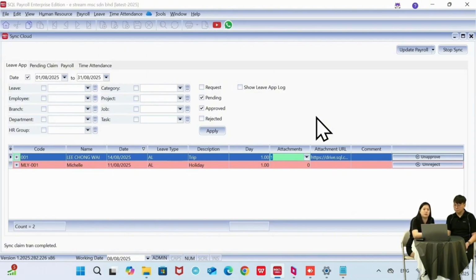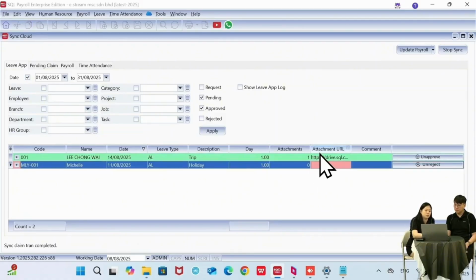If you look over here, right, we have two colors. One is green, one is red. So green means it's an approved leave, and the red one is a rejected leave. So if I click on the update button over here, the green color leave, if you go inside the leave application, that's why I mentioned you don't have to do it manually if you're using our software.